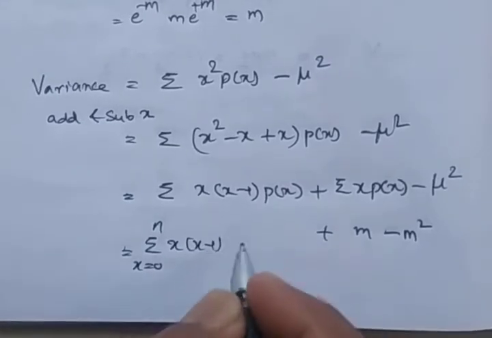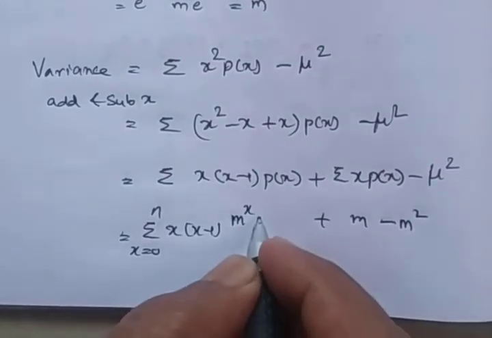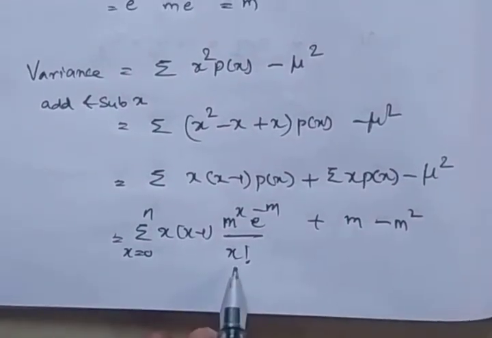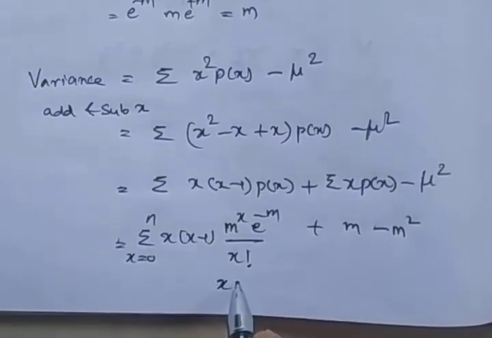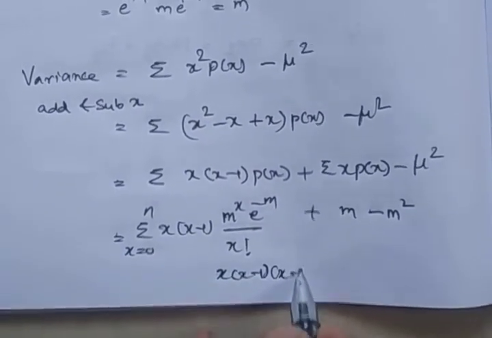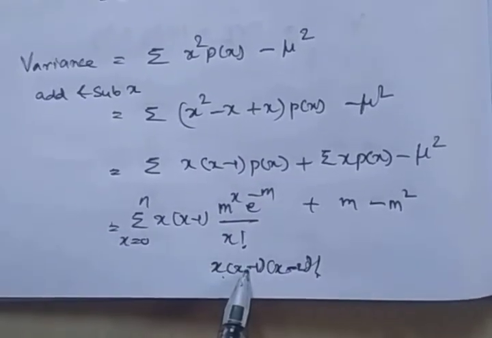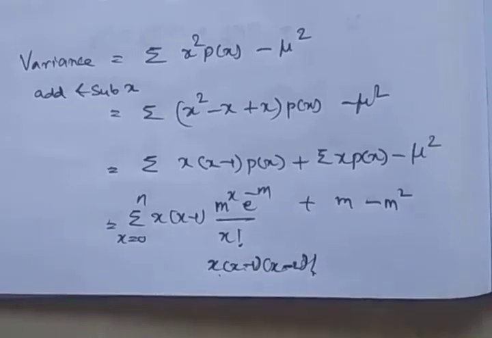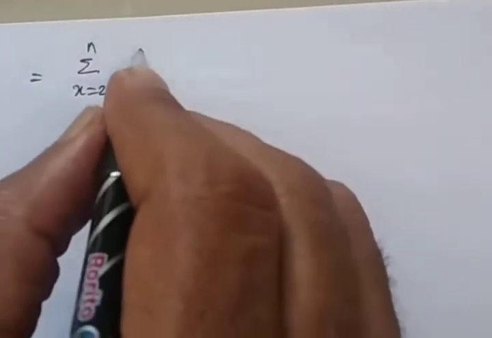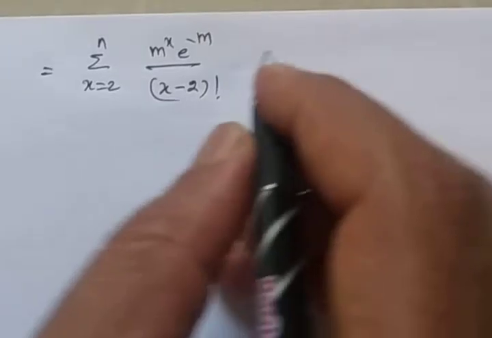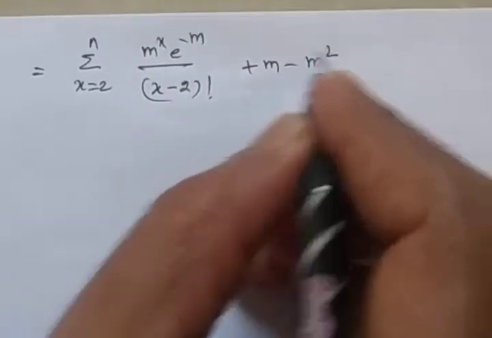x into x minus 1 into p of x is m power x into e power minus m dividing by x factorial. Here this x factorial I am writing as x into x minus 1 into x minus 2 factorial. So x gets cancelled, x minus 1 gets cancelled, then we get x minus 2 factorial. So we can write it as summation x is 2 to n, m power x into e power minus m dividing by x minus 2 factorial plus m minus m square.